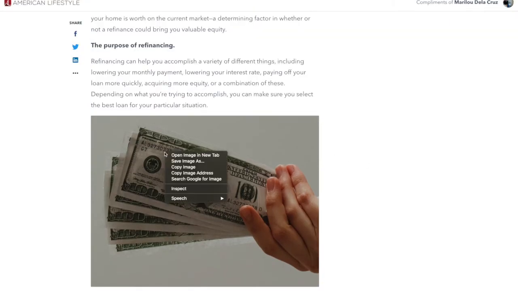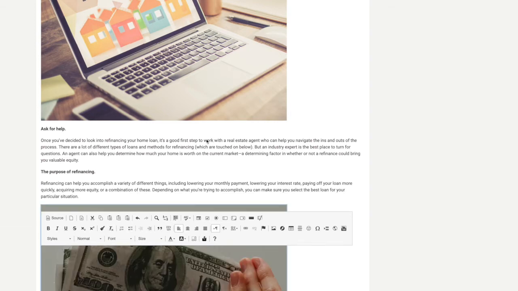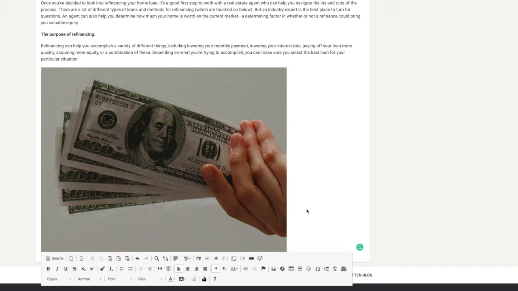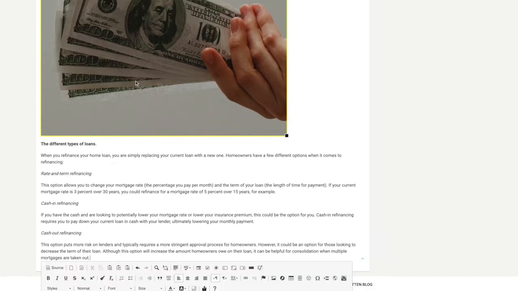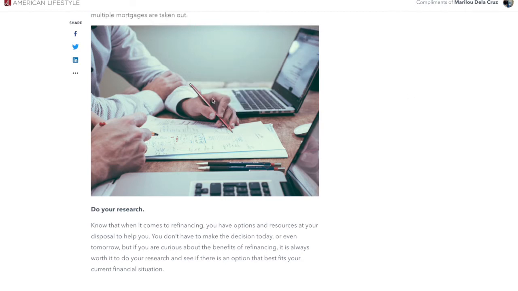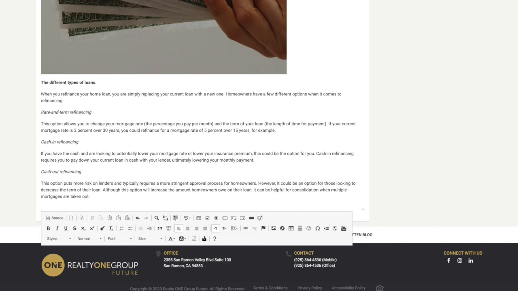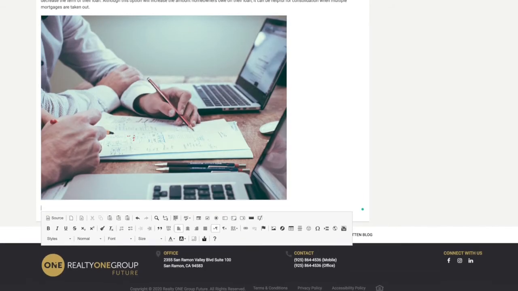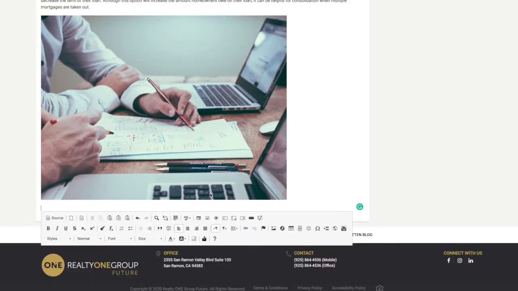So the second click, copy image. We're gonna come back here, Control or Command V, and we're gonna click. So if you see it here that is like blue, let's make sure we click next to it and then we click enter so we can keep adding the content. And then you keep copying and pasting all the information. This is the last image. Enter, Control or Command V, enter again, and we're gonna select the last paragraph and bring it over.